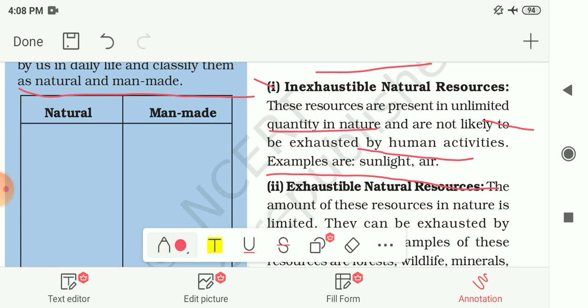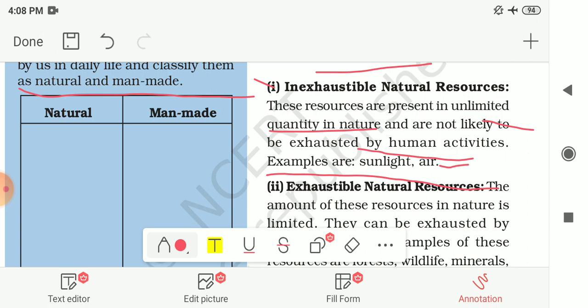The resources which are present in unlimited quantity, that means they are limitless, and after using them they cannot be exhausted, that means they will not finish. This kind of natural resources is known as inexhaustible natural resources. Two examples are also given to you: sunlight and air.